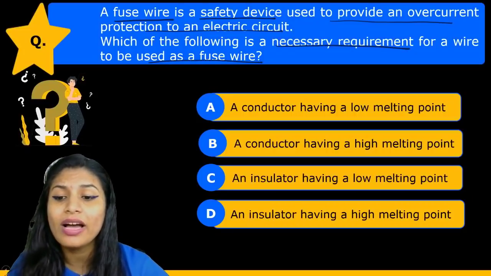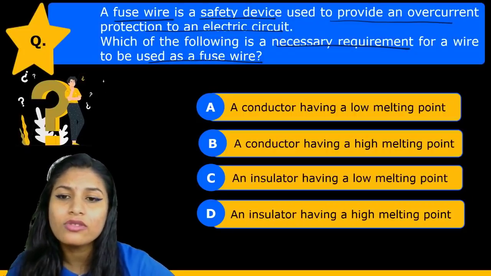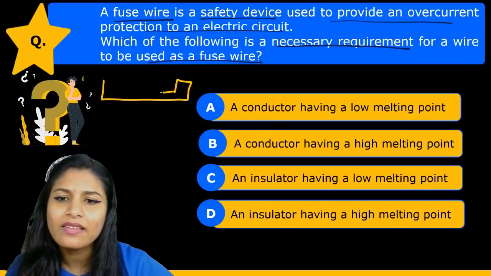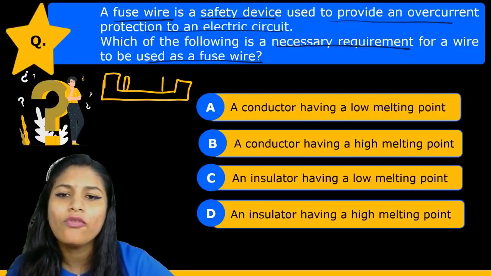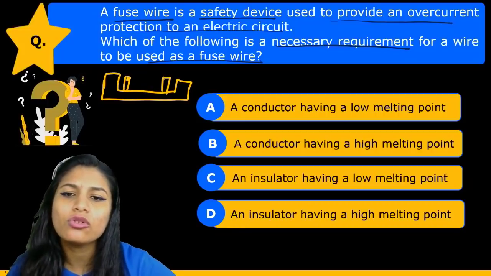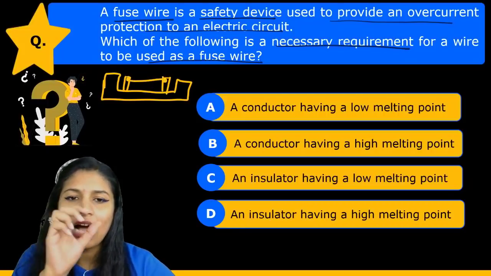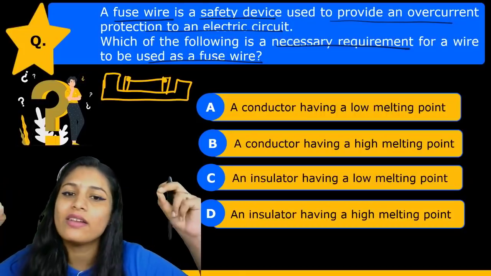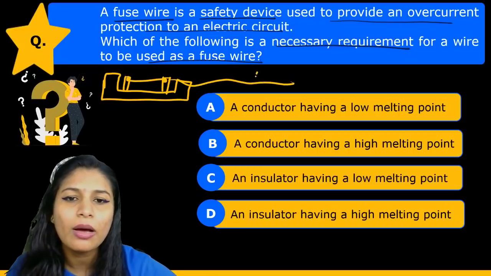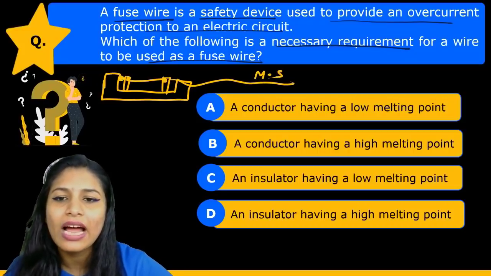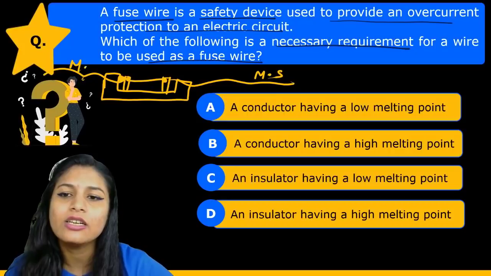Have you seen a fuse wire at your home? How does it look? It looks like this. There is something like this made of ceramic. It has two teeth of metal, and in between those two teeth a wire is connected. This wire is the fuse wire. It is connected to the main supply, and at this end also it is connected to the main supply.